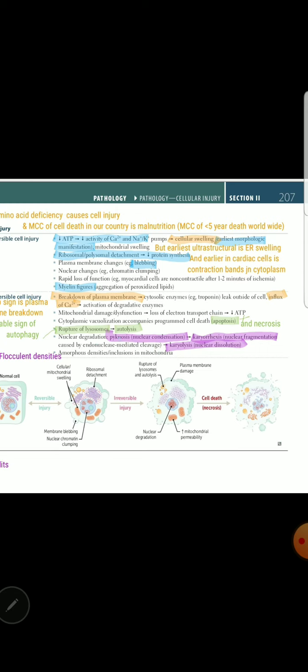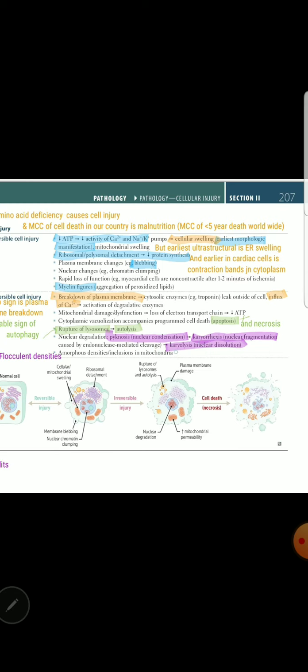Nuclear degradation: first it is nuclear condensation, that is pycnosis, and then it is karyorrhexis. First there will be a pycnotic condensed nucleus at the center, then karyorrhexis, that is nuclear fragmentation, and in case of apoptosis, this is a specific ladder fragmentation that is asked. We'll cover it in apoptosis.